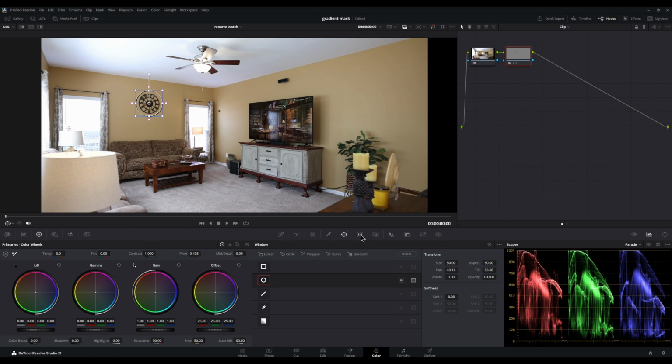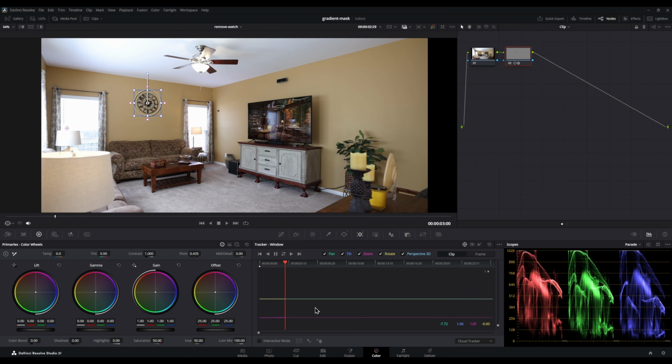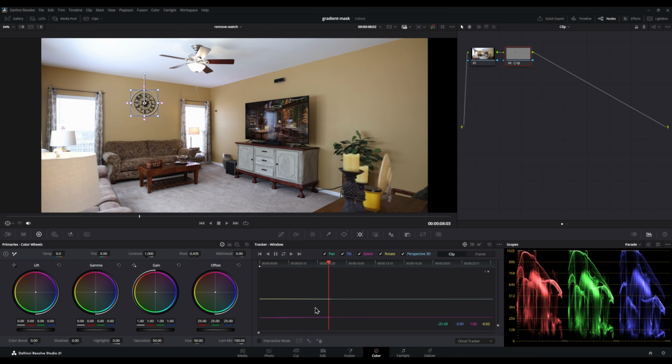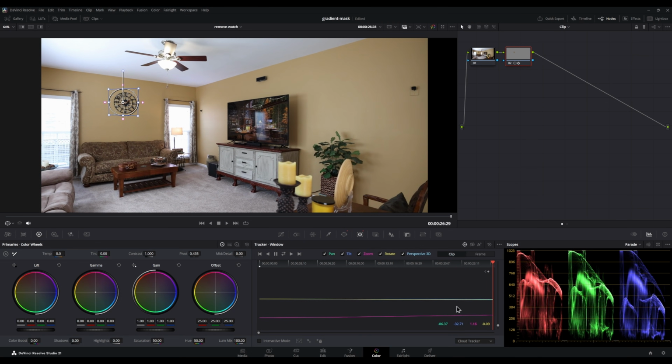Now we will go to the tracker and we will do forward tracking. It will take some time. Now our tracking is completed.